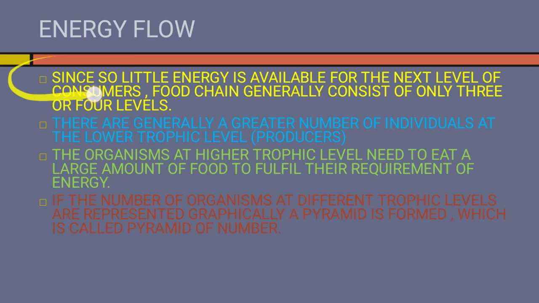Since so little energy is available for the next level of consumers, food chain generally consists of only 3 or 4 levels. There are generally a greater number of individuals at the lower trophic level, for example producers. The organisms at higher trophic level need to eat a large amount of food to fulfill their requirement of energy. If the number of organisms at different trophic levels are represented graphically, a pyramid is formed, which is called pyramid of number.